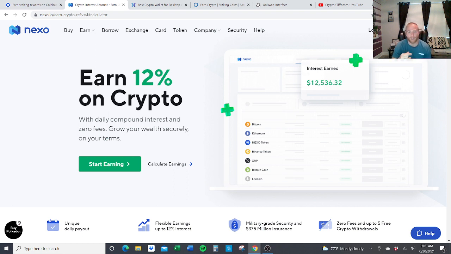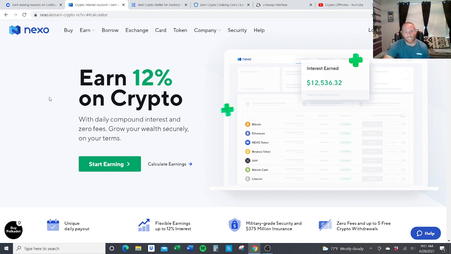But this is a bigger one, and like I said, I am getting the 12%, and by doing that, I think I have to have Nexo tokens in this wallet to receive the highest percentage. But to me, it's well worth it. So I just purchased a few of them, threw them in the wallet, and now I'm getting like a higher percentage on my return for my assets just sitting.